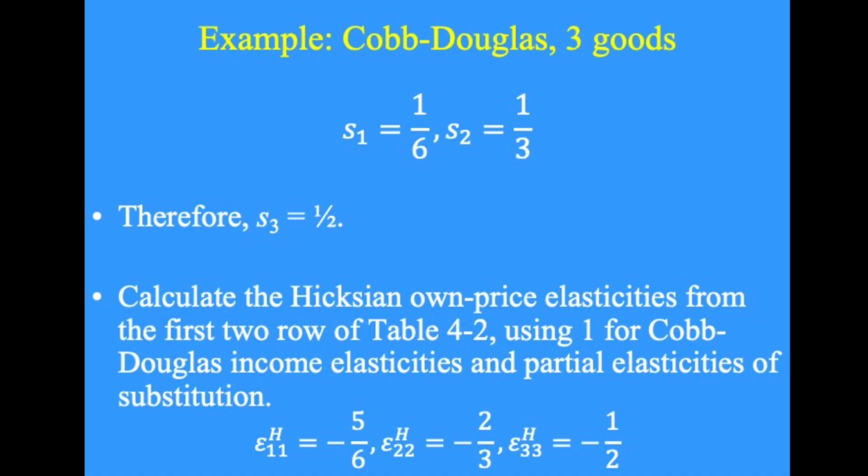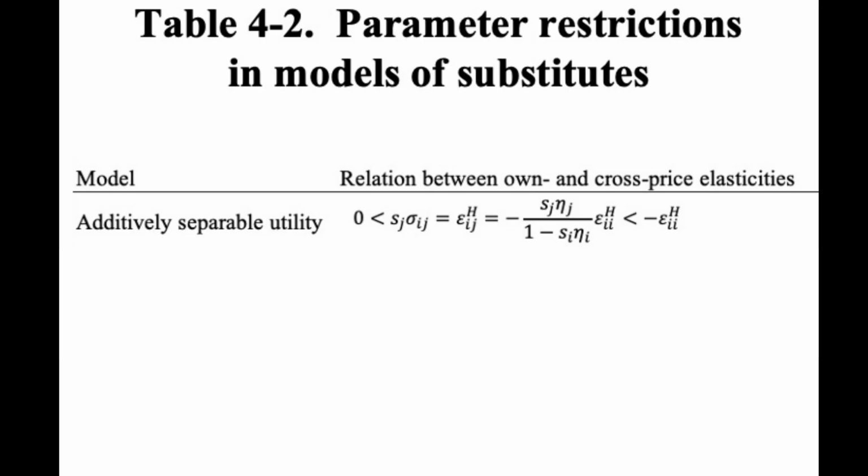The Marshallian and Frisch own price elasticities are each 1, and all cross-price elasticities are 0. For example, the Hicksian cross-price elasticity between either good 2 or good 3 and good 1 is 1/6, reflecting the expenditure share of good 1.